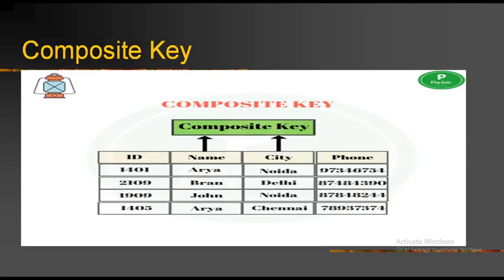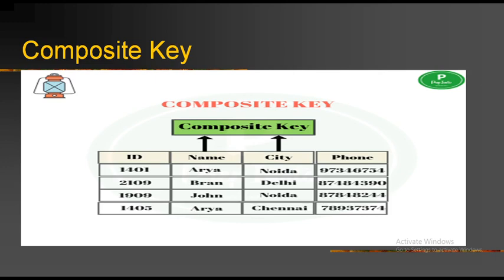So next one is composite keys. A key with more than one attribute to identify rows uniquely in a table is called a composite key. With the help of both these attributes, we are able to identify a record uniquely. That is what is known as a composite key. Here I have set two different fields as composite keys for this single table, name and city.